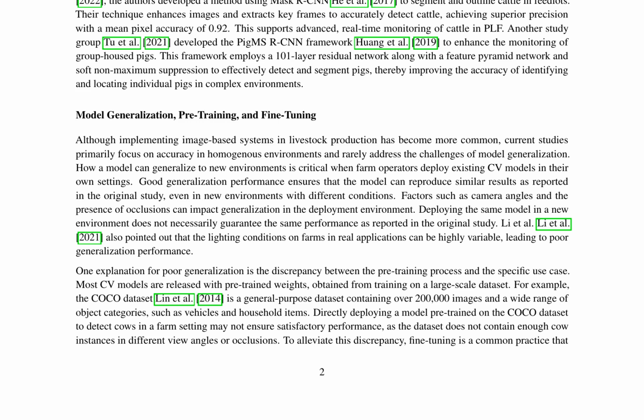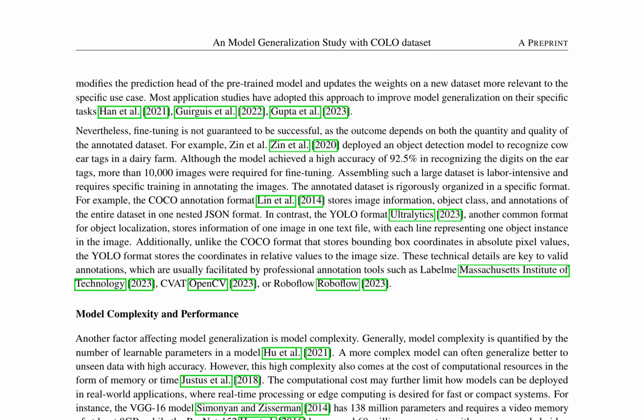This study explores the generalization of YOLO family models across varying environmental settings and model complexities within the context of indoor cow localization. The study aims to understand model behavior and performance in object detection, which serves as a baseline for extending to more complex tasks such as segmentation and posture estimation.